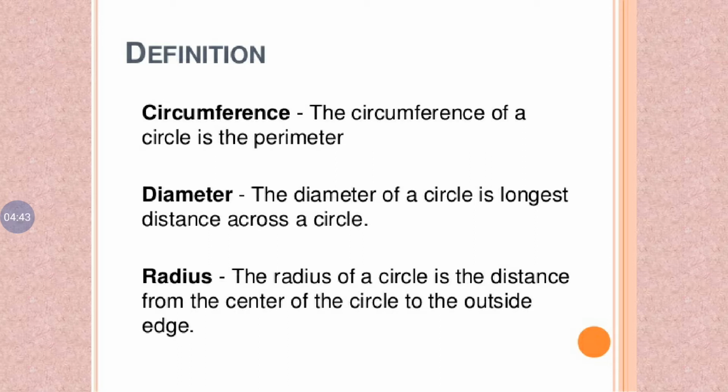Radius comes from a Latin word which means ray or spoke of a wheel. Radius is denoted by the small letter r.